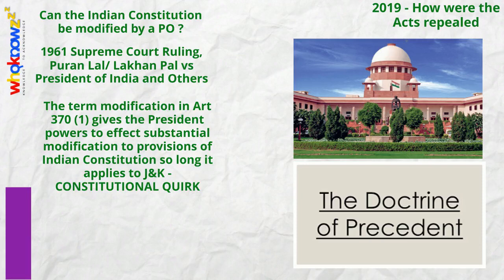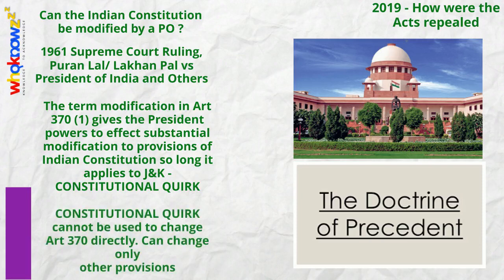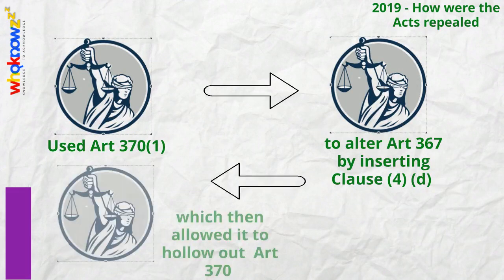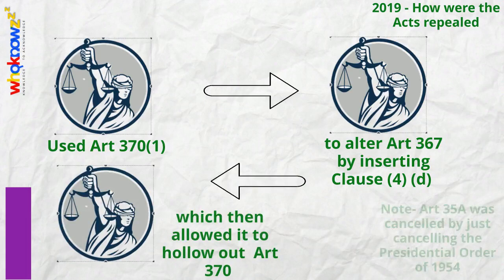One final question may arise. If the Constitution as it applies to Jammu and Kashmir can be changed without a constitutional amendment bill in the Parliament, why not just use that method to change Article 370? This is because the one exception to this constitutional quirk is that it cannot be used to change Article 370 directly, only other provisions. Or in other words, the government used powers under Article 370 to alter Article 367, which then in effect allowed it to hollow out Article 370.